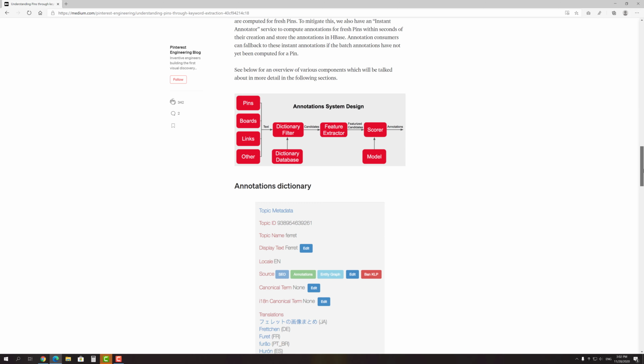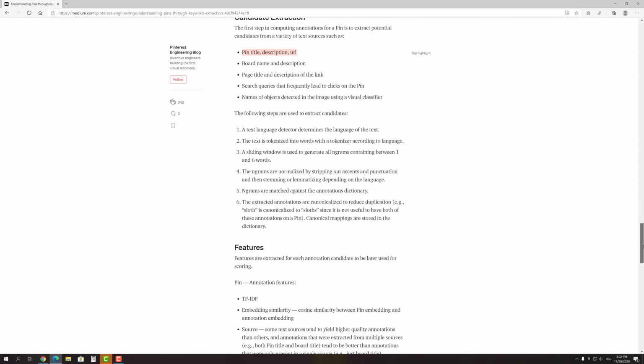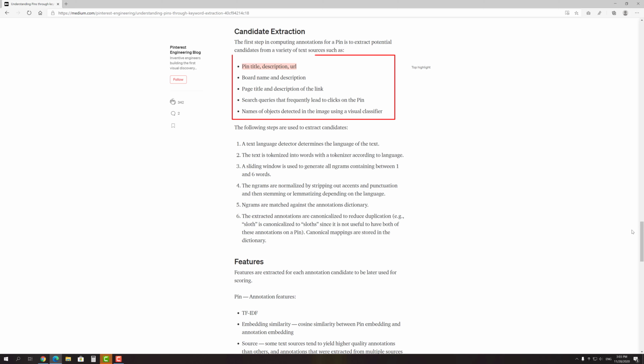Wherein, the ranking algorithm takes into account words from such text sources as pin title, description and even URL, board name and description, page title and description of the link, and of course, due to their perfect visual classifier, names of objects detected in the image count as well. With all of that in mind, let's try to create a perfectly optimized pin from scratch.